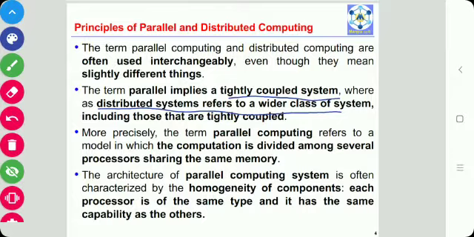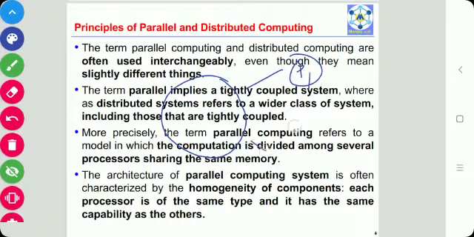The term parallel computing refers to a model in which the computation is divided among several processors sharing the same memory. There are different processors, P1, P2, and so on, all having a shared memory. The architecture of a parallel computing system is often characterized by homogeneity of the components, meaning each processor is of the same type and has the same capability as the others.